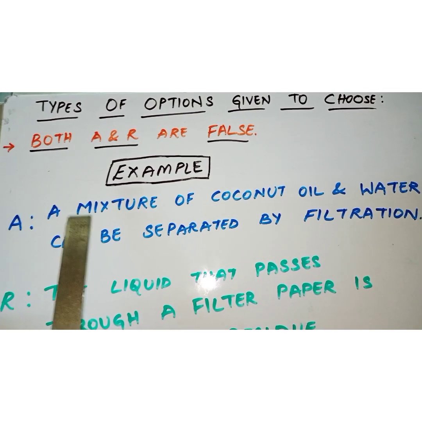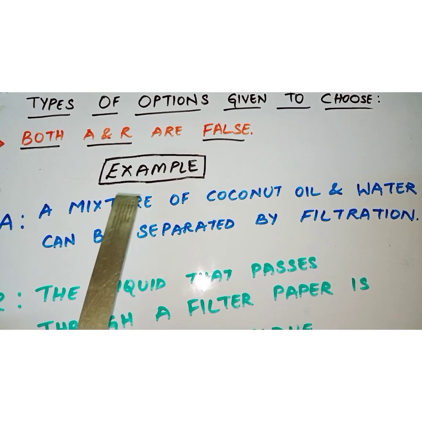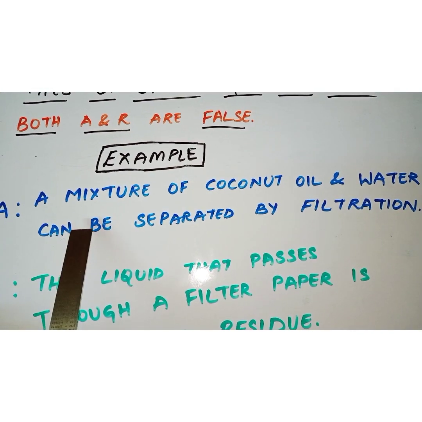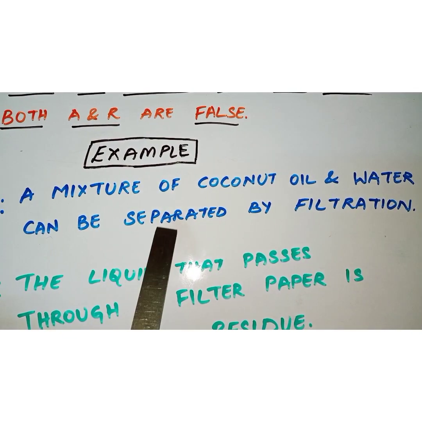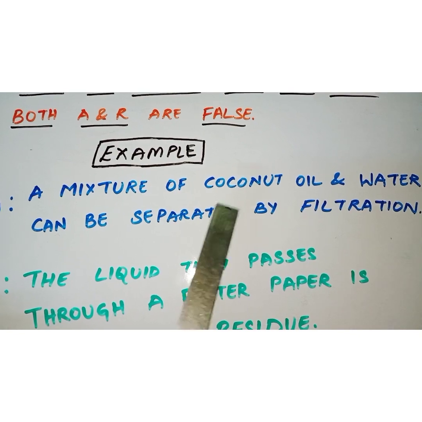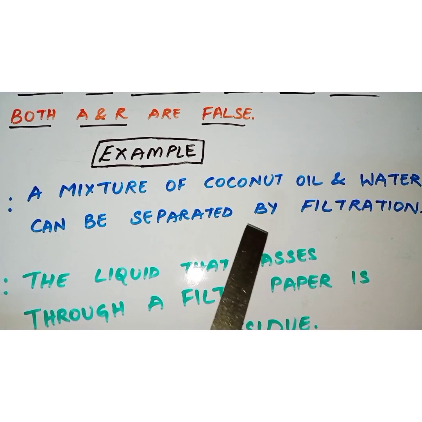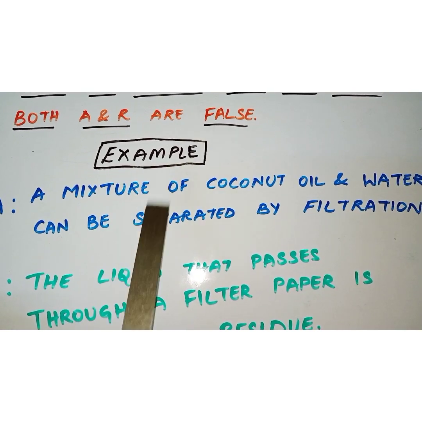So the last option here is both assertion and reasoning are false. When can we say this? Let us look into one such example. So the assertion is a mixture of coconut oil and water can be separated by filtration. Is this true? By filtration can we separate the coconut oil and water? No, it is not possible. It is highly impossible. So this assertion statement is false.